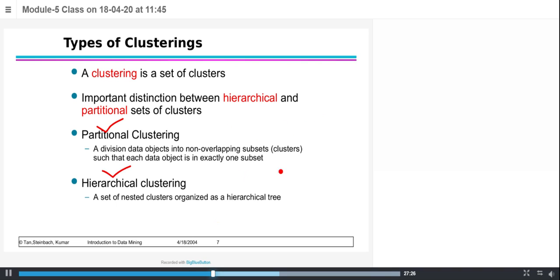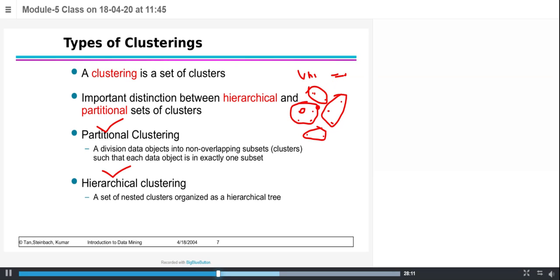See, if I do clustering, assume I have a lot of data objects like this. If I group these objects into separate clusters like this, and these clusters are not nested at all, not overlapping with each other. Whatever objects are present in this cluster are not at all present in the other. It means that if I do the union operation, it is always nil.